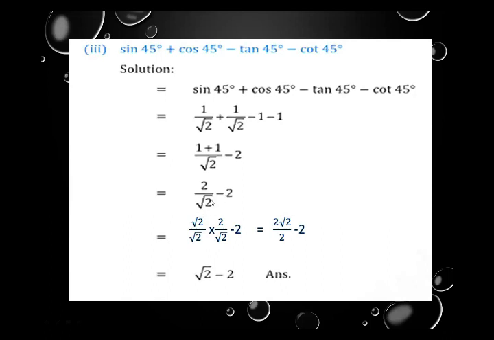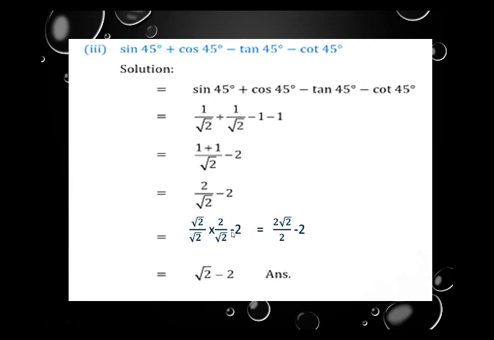Again we have a radical sign in the denominator, so we rationalize. For that we write root 2 divided by root 2 multiply by 2 upon root 2, means 2 upon root 2 will multiply by root 2 divided by root 2 for the rationalization process. Minus 2 will be the same. Now multiply numerator by numerator, it means 2 will multiply by 1 giving answer 2 root 2, whereas in the denominator root 2 multiply by root 2, according to the first law of exponent, its answer becomes 2 because the radical sign will be solved.